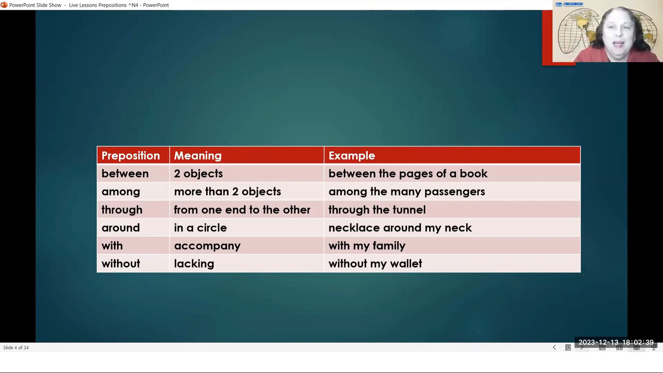With, meaning accompany, to be with someone or with something. So with my family, I will accompany my family. Without, lacking. This means that you don't have something. If you get to the store without your wallet, it means that you do not have your wallet. Without. So let's see some examples of these prepositions.